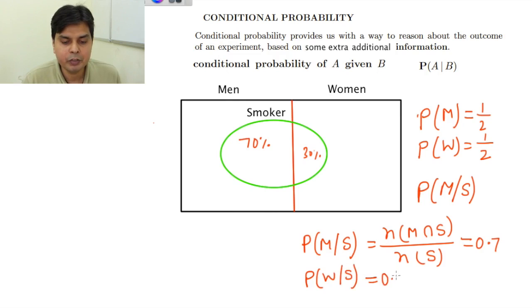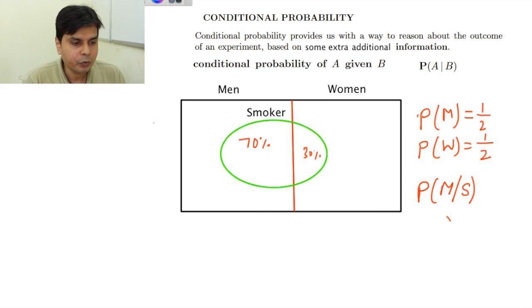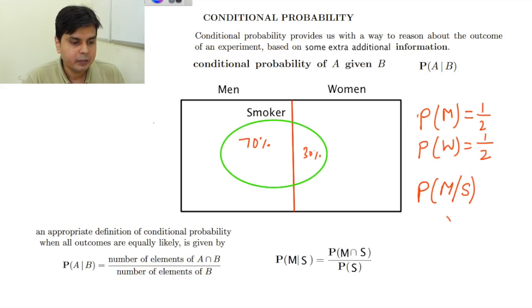So what has happened? This additional information tells me about conditional probability, and it gives me a much clearer picture of whether he is going to be a man or a woman. So this is the whole idea of conditional probability. I can write an appropriate definition of conditional probability when all the outcomes are equally likely. In this case also, I have taken that all men and women are equally likely to be the criminal to begin with. Now that I know they are a smoker, they are also equally likely to be 70% here, 30% here.